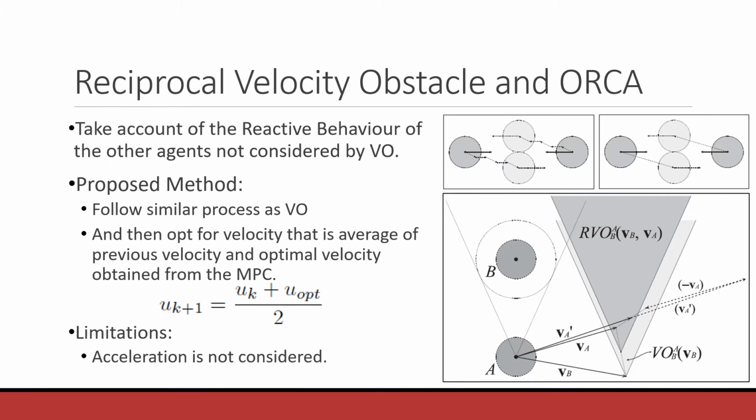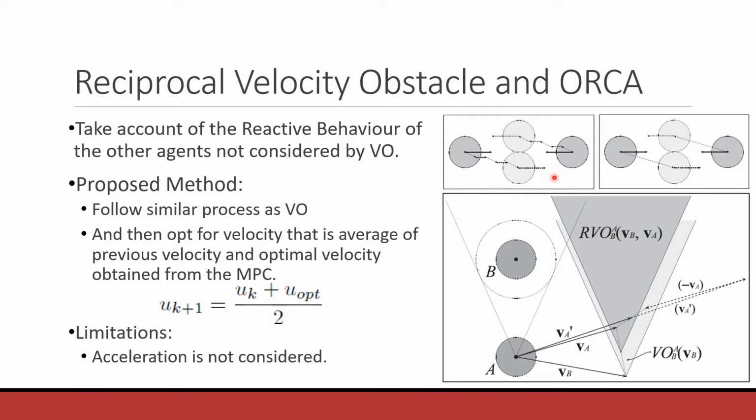Now, I mentioned something called the reciprocal dance. What is that? When another vehicle that has a similar reaction to ours comes in front of us, we observe in this diagram that they both deviate from the path. Then they observe that the obstacle is no longer in their course, so they become straight again. But then they realize, oh no, we are going to crash. So they keep doing this dance.